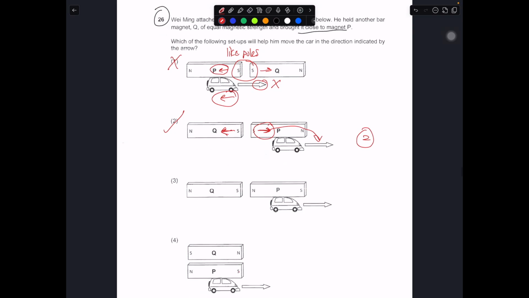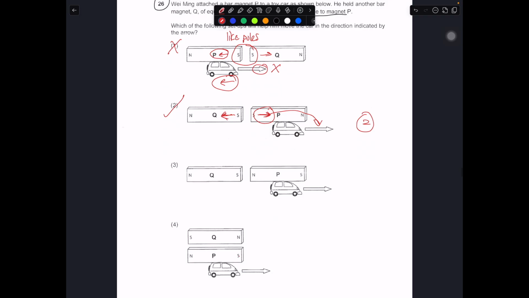Okay. So in this case, let's continue with 3 and 4. So for 3, this is unlike poles. So then they will attract. If they attract, they should face towards each other. So can you see this arrow doesn't match this? So 3 is out.